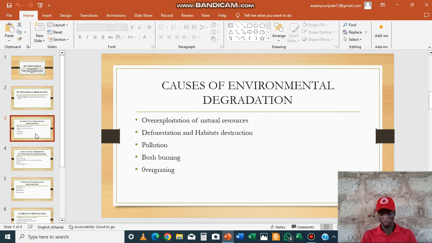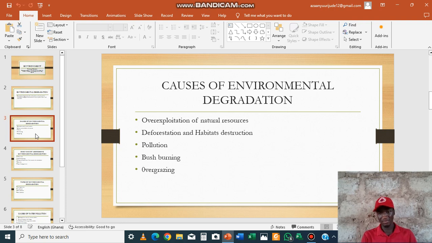Another one is pollution. Pollution here simply means industrial waste, agricultural runoff, and plastic waste are major contributors to water, air, and soil pollution, affecting both human health and ecosystems.